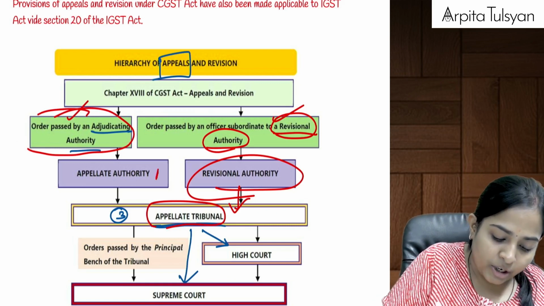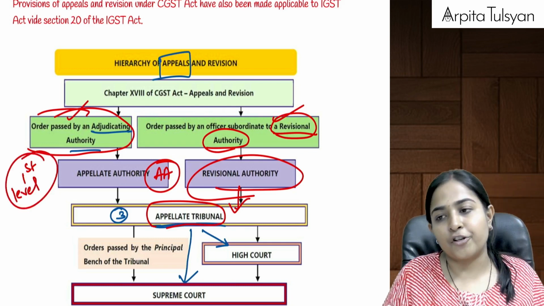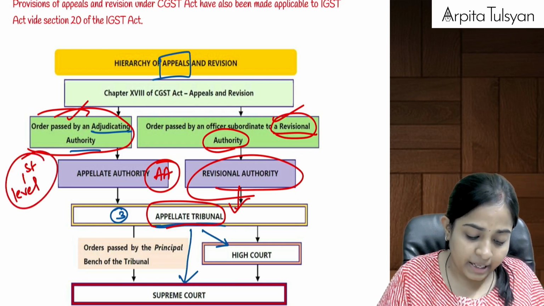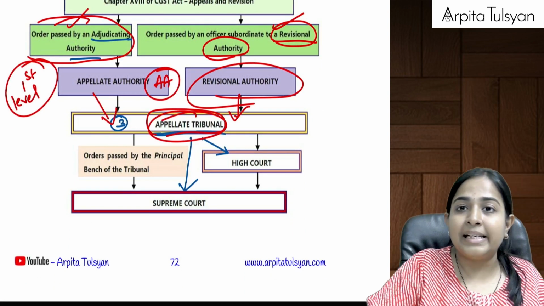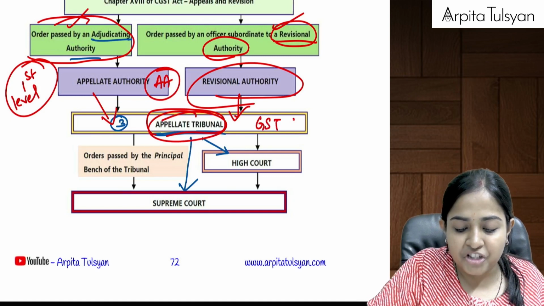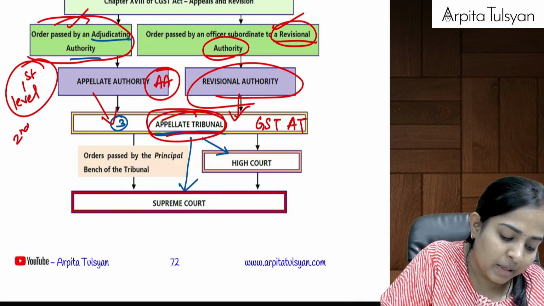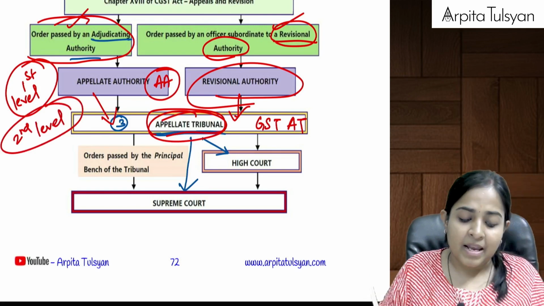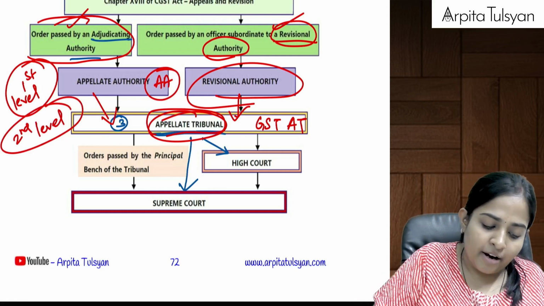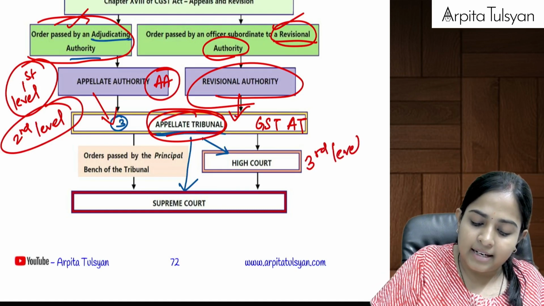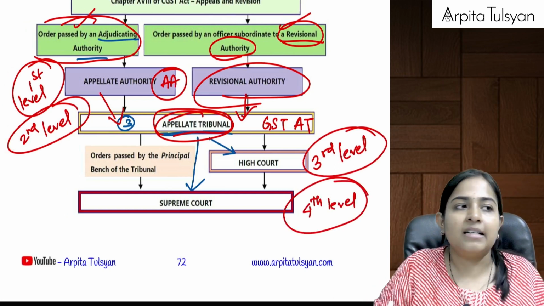Appellate authority, AA. This is your first level of appeal. If you are not happy with the order passed by the appellate authority, then you can go to the appellate tribunal, which is nothing but GST appellate tribunal, or you can call it GSTAT. This becomes your second level of appeal. Then the next level is the third level, High Court, and then the fourth level of appeal is the Supreme Court.